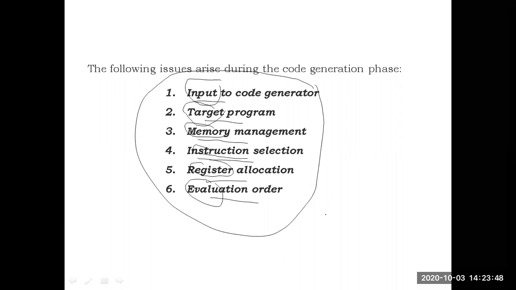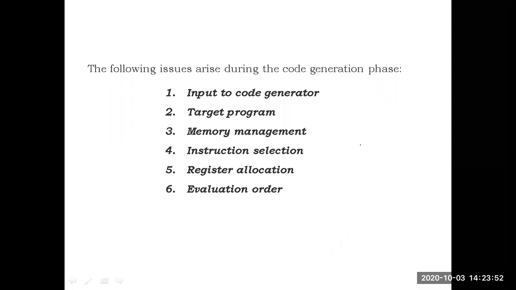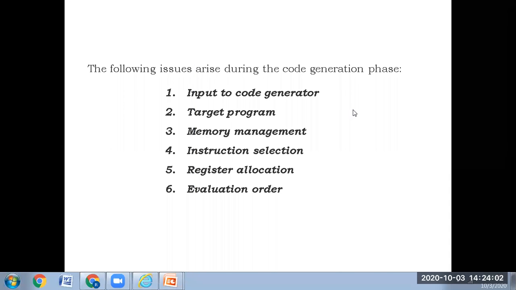These are the major issues that will arise during code generation. We will briefly see one by one what each one is: the issues related to input, target program, memory management, instruction selection, register allocation, and evaluation order.